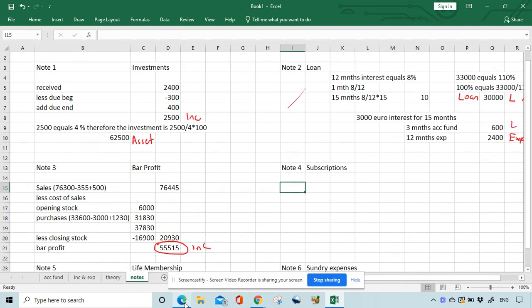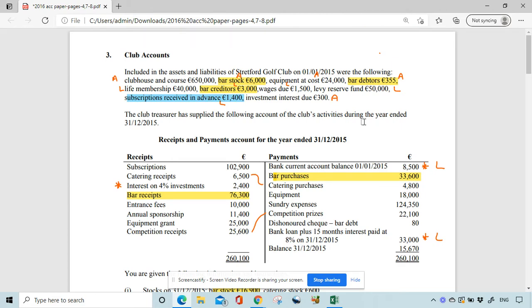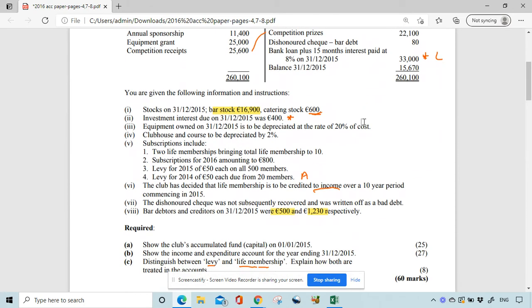Okay. Next note for income is subscriptions. So again, I'm going to go and highlight. This time I'm going to use a different color, blue, because there are certain things that will always be. So we have subscriptions received in advance up the top. We have subscriptions here. Then we have a note on subscriptions. We have 2 more life memberships. We have subscriptions prepaid for next year. And we have 2 levies, a levy for this year and a levy for last year.